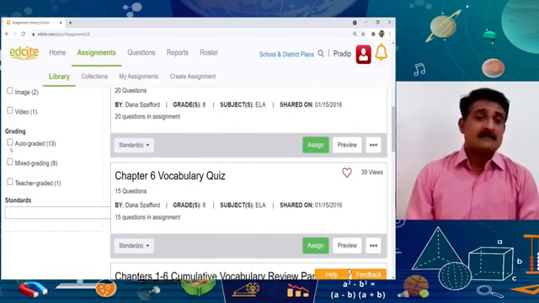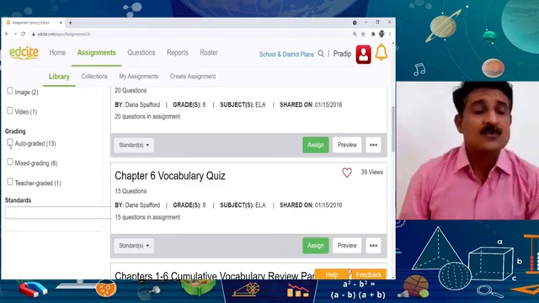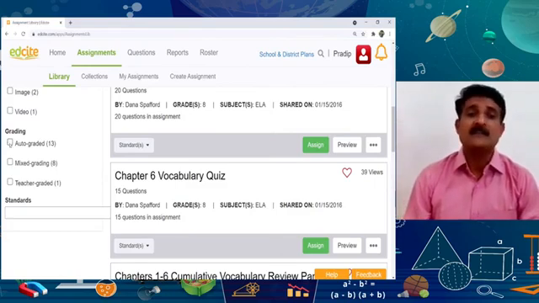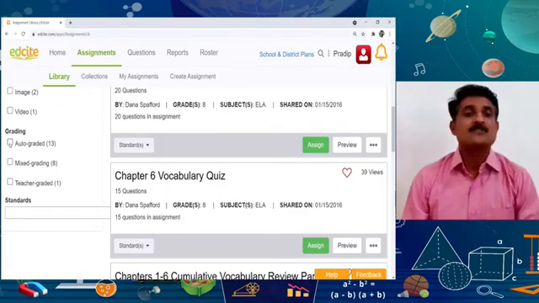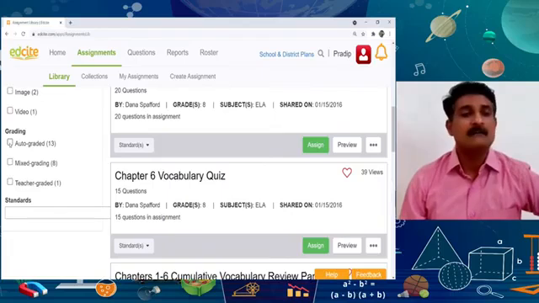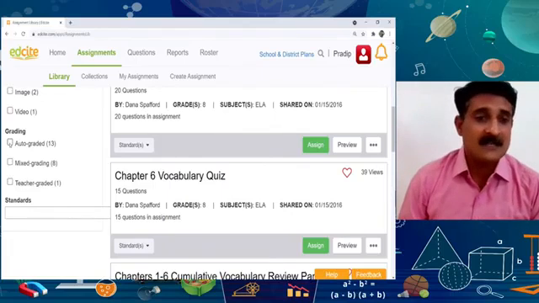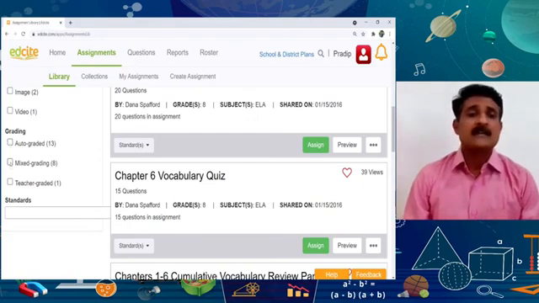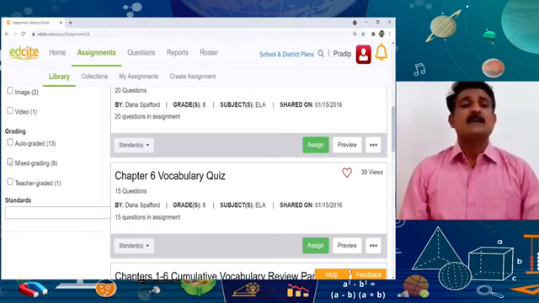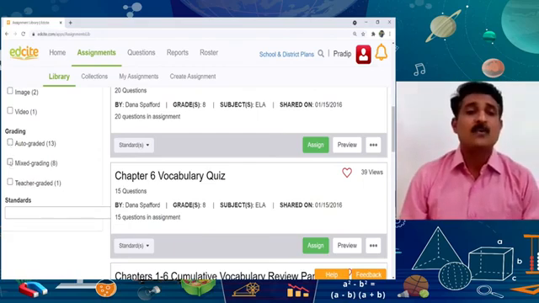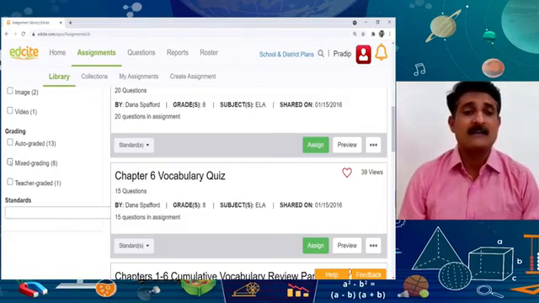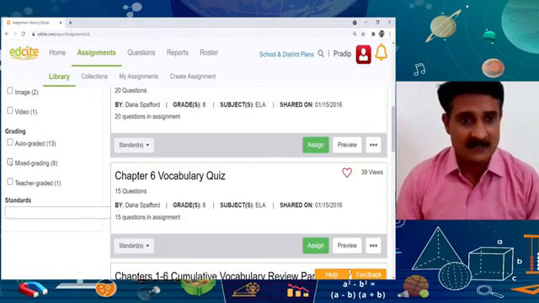In this way, we can use these filters. Now, grading filters. Some assignments are auto-graded, meaning they have already been graded by the EdSite team, so whenever we send these assignments to our students, they will directly get the scores. Second is mixed grading. Mixed grading means a teacher who wants to assign the assignment to the students can edit those grades and give bonus grades also.